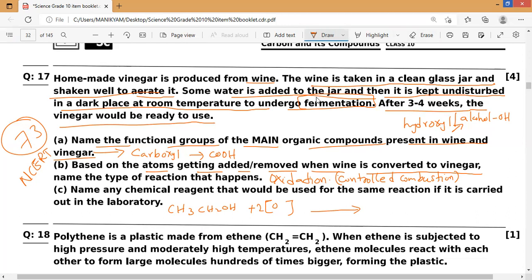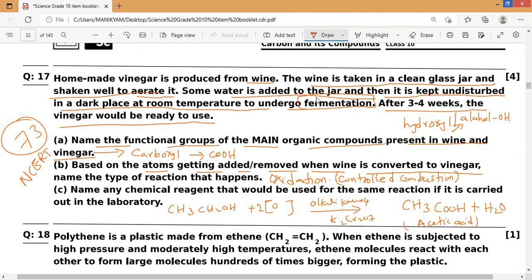So we will use alkaline KMnO4 or acidified K2Cr2O7. These will produce nascent oxygen, and the reaction will take place. They will produce CH3COOH plus water. The CH3COOH is acetic acid, vinegar we will say, or ethanoic acid. So this is the reaction.